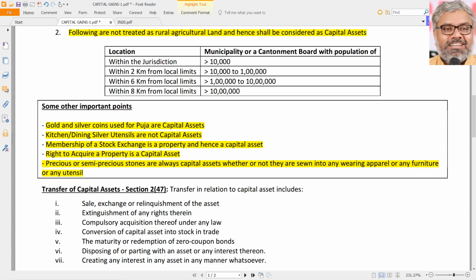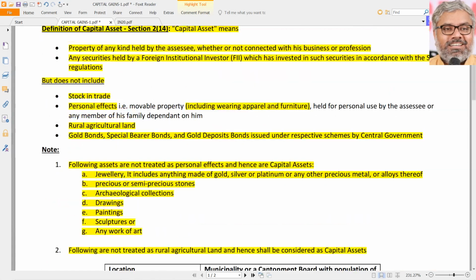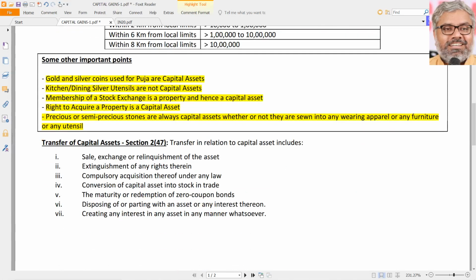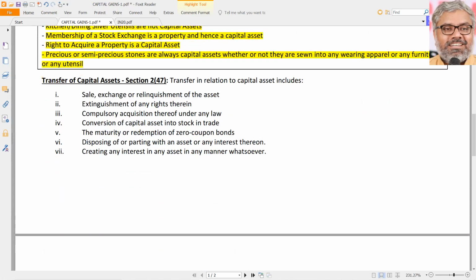So far, there is no proof that Gali Janardhan Reddy has transferred it. So probably that would not have been taxable so far. We might still be using them. That we don't know. We don't need to know also. But the point to note here is the capital asset definition, particularly items made of precious metals and semi-precious metals, precious and semi-precious stones. That's it.